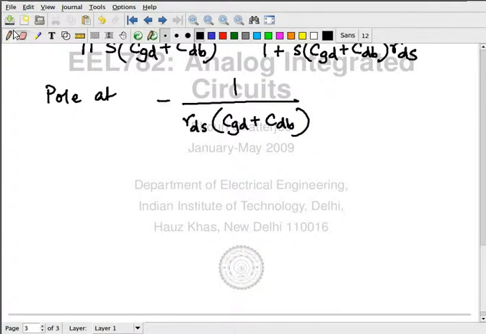Now, I want a constant current source. I don't like this. This particular current source is no good to me. If I change the value of the voltage, the current changes. That's not a current source. That's hardly a current source. I want a constant current source. What should I be doing?